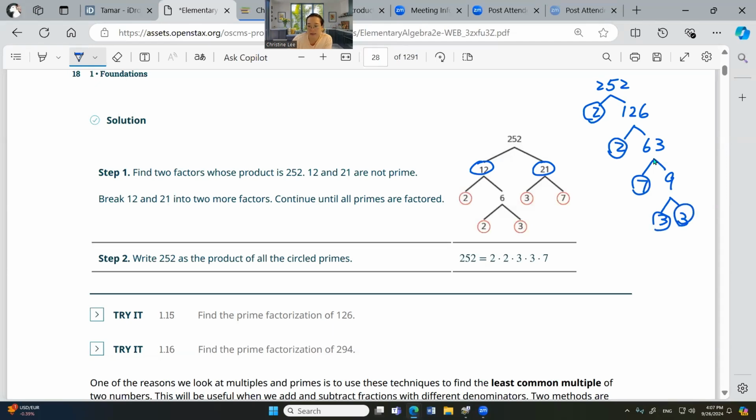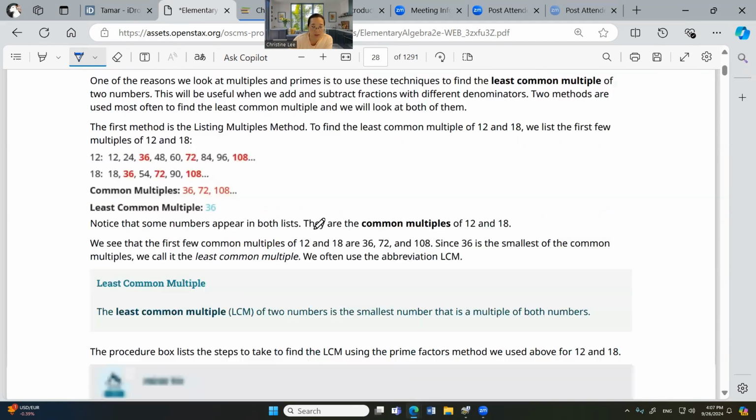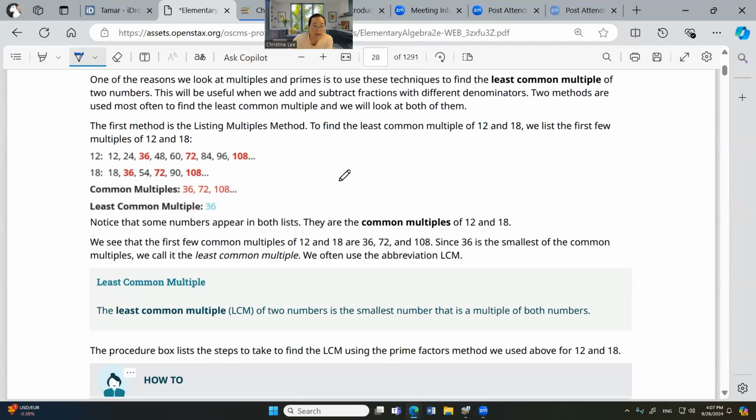2, 2, 3, 3, 7. Same thing. Okay, so now what are common multiples?